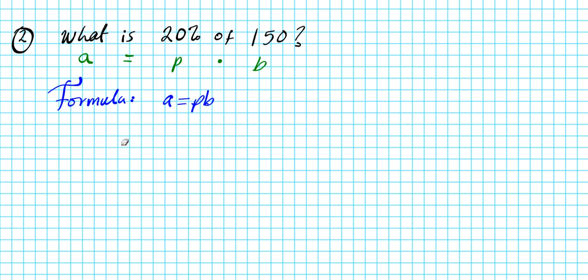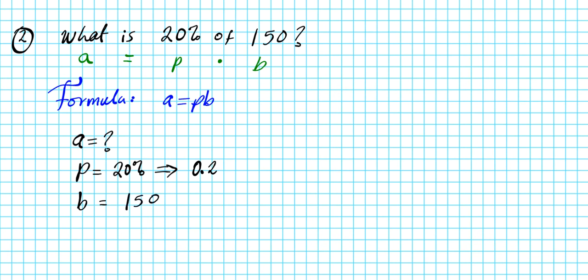Let's specify what we know and what we need. A is unknown. The percent is 20%, but this has to be written in decimal form. So we move the decimal point 2 places to the left to yield 0.2. And the base amount that we're calculating 20% of is 150.